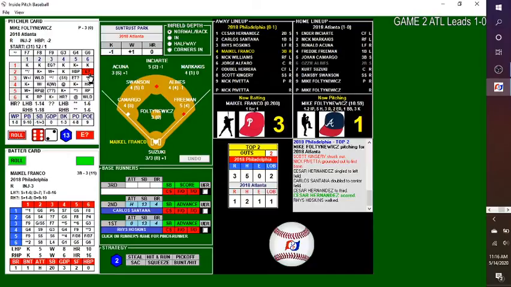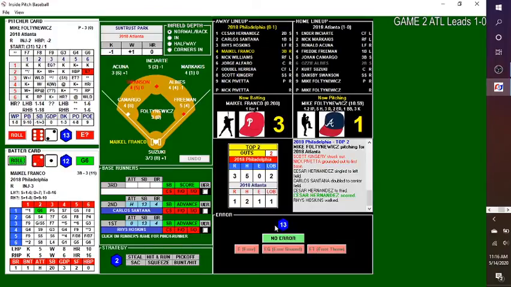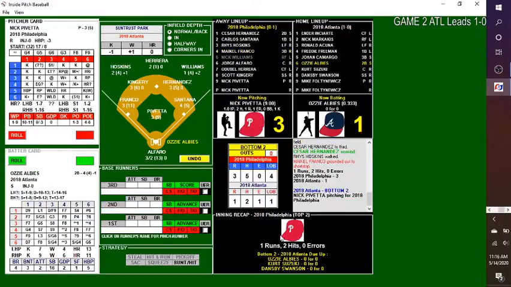Fulton-Newicks. Hopefully that's how you say it. With the pitch, error check. 2-1. Ground ball hit right at Dansby. He fields it cleanly, kicks it over to Albies to get the force out for out number 3. So 1 run, 2 hits, no errors. It's 3-1 Philadelphia heading into the bottom of the second. Albies, Suzuki, and Swanson due up for the Braves.